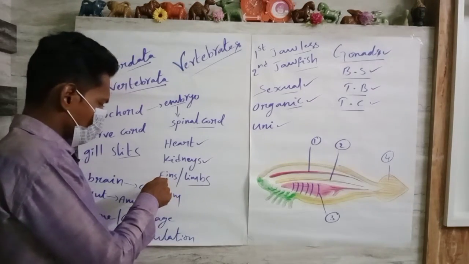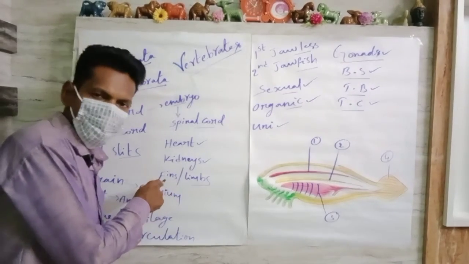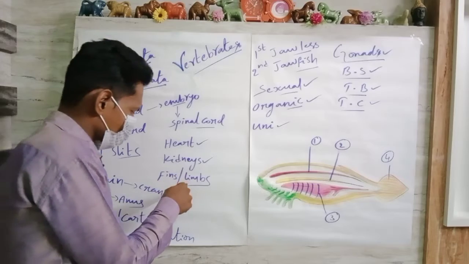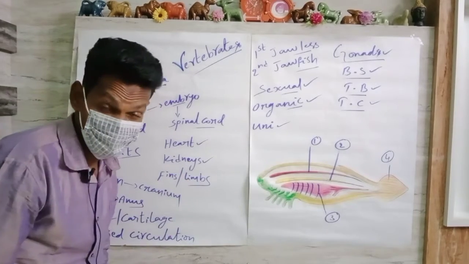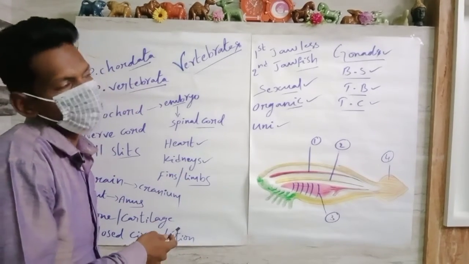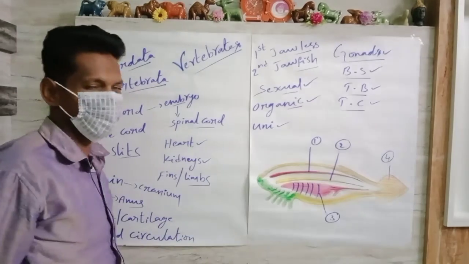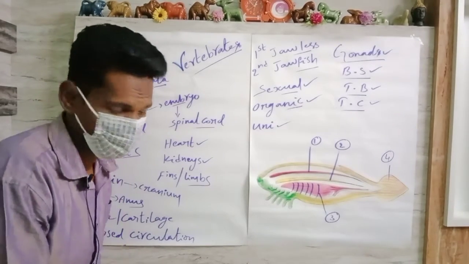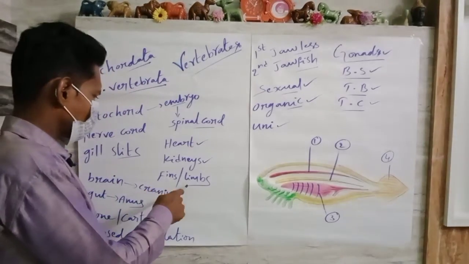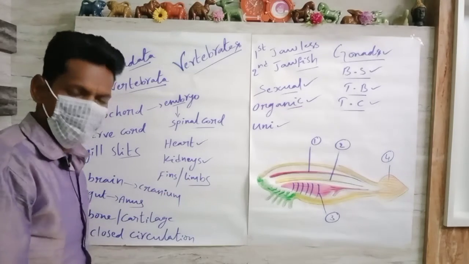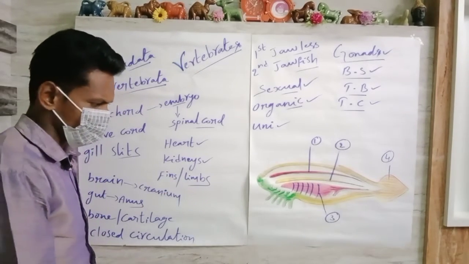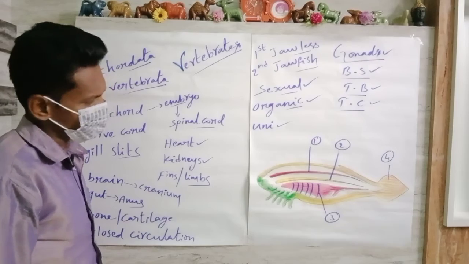For locomotion, fins evolved in aquatic organisms and limbs in terrestrial organisms. Then wings, in the sense of aerial organisms, birds and so on. So fins or limbs are the locomotory organs, or mobility organs.